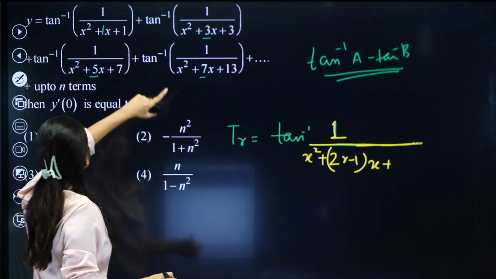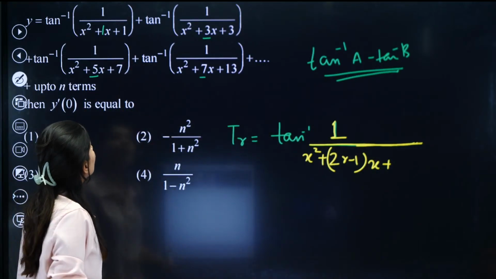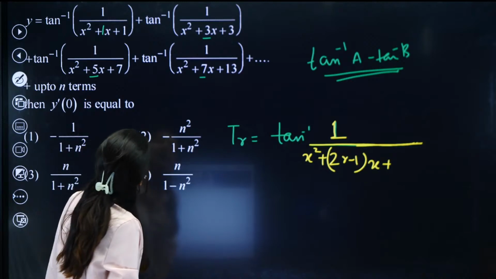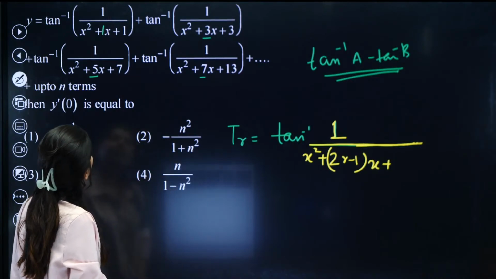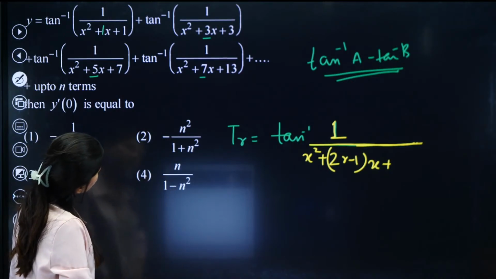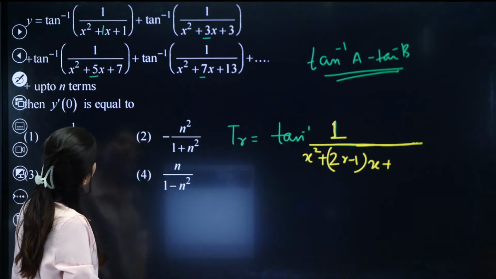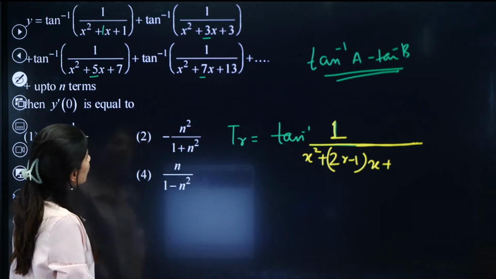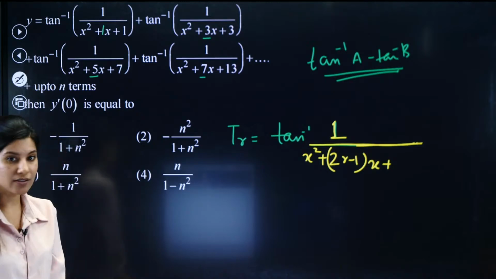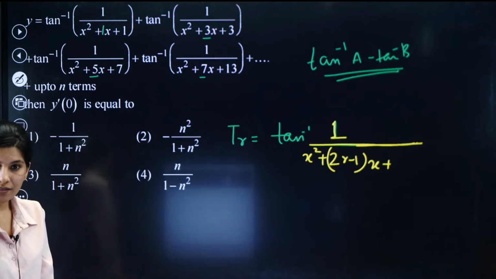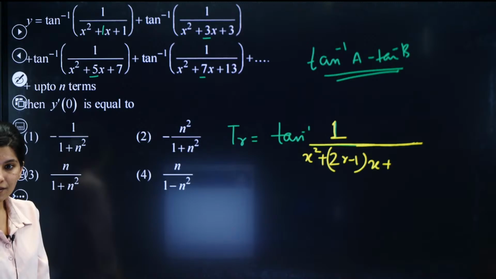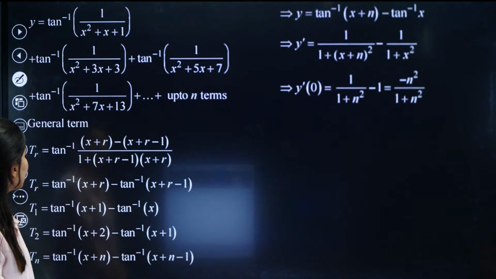Now what is this? 1, 3, 7, 13. What is the general term of 1, 3, 7, 13? Who is going to tell me?